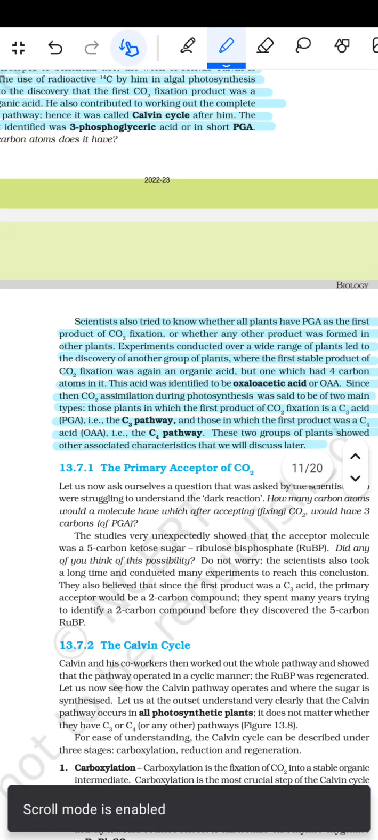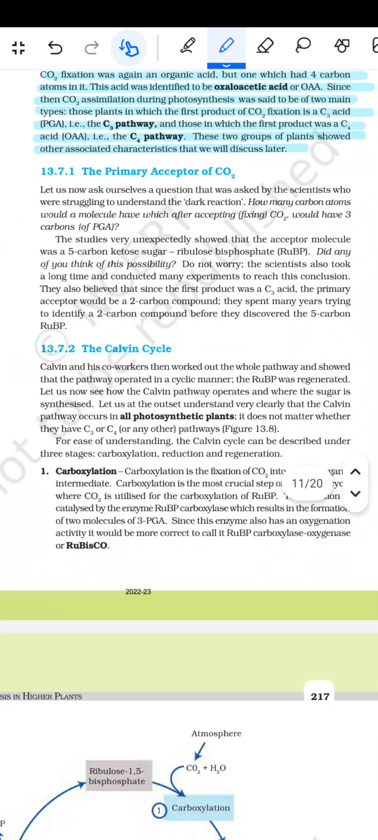फिर कहता है, the primary acceptor of the CO2 कौन सा होता है.